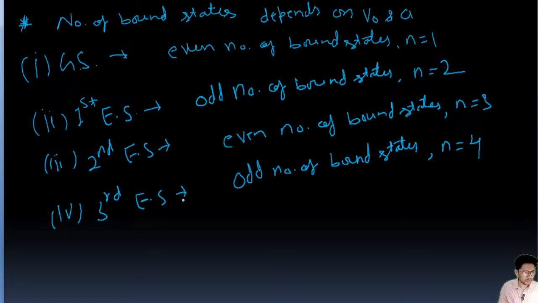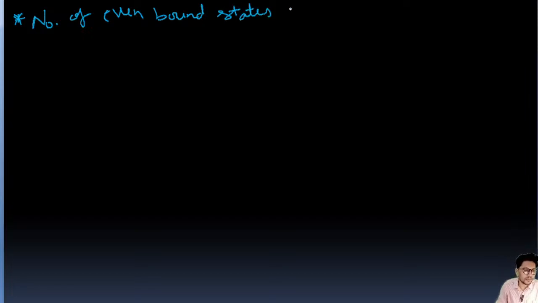Okay, so the number of even bound states is denoted by NE. Number of even bound states, or even number of bound states, is denoted by NE.